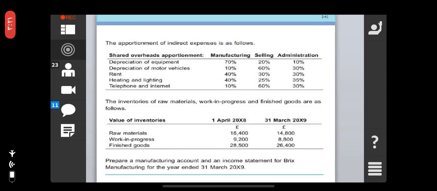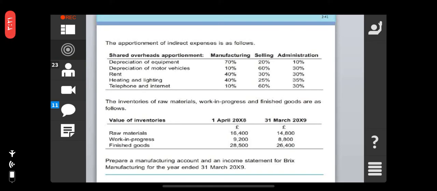Here it is saying the apportionment of the indirect expenses is as follows. Depreciation of equipment: manufacturing 70%, selling 20%, administrative 10%.